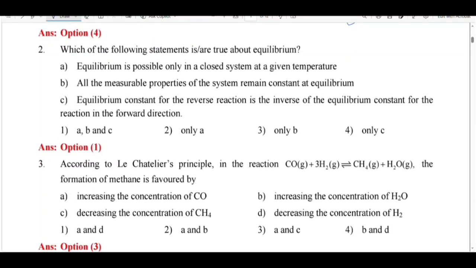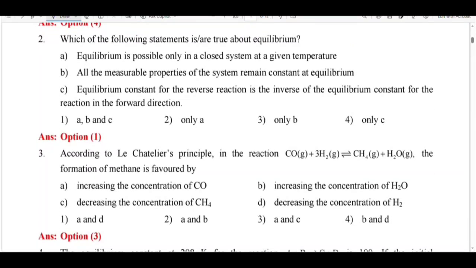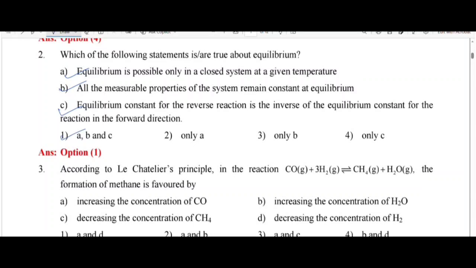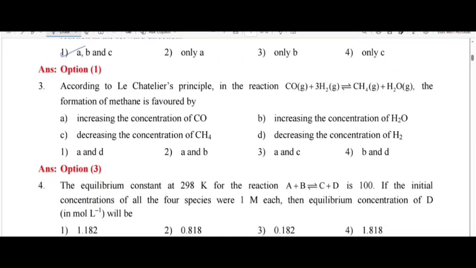Which of the following statements is true about equilibrium? We know that equilibrium is possible only in a closed system at a given temperature. This is correct. So all the measurable properties of the system remain constant at equilibrium. This is also correct. Equilibrium constant for a reverse reaction is the inverse of the equilibrium constant, which is also correct. These are all the characteristics of equilibrium. So option 1 is correct. Next, I move to question number 3.